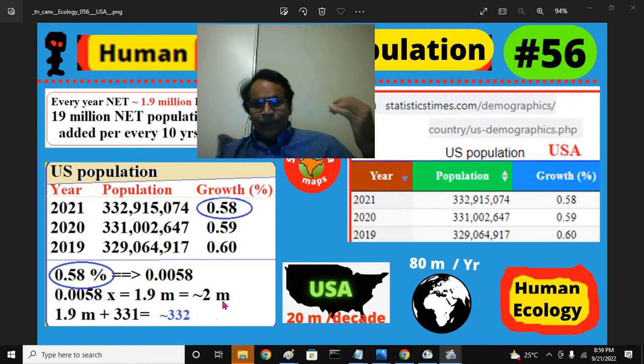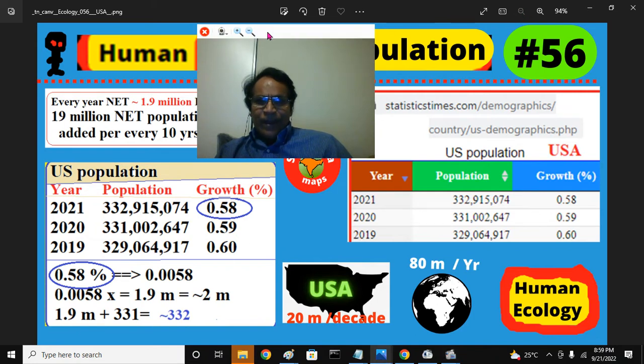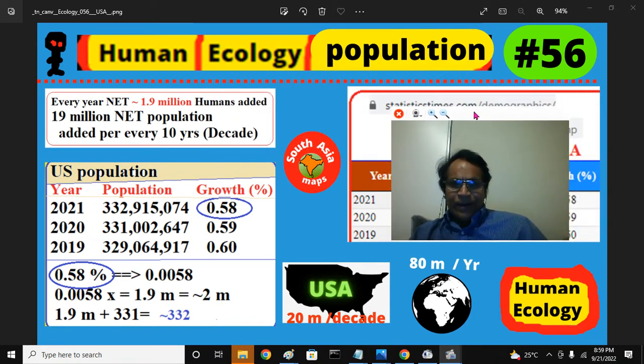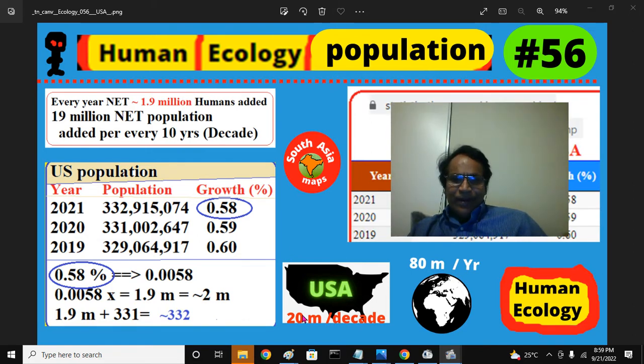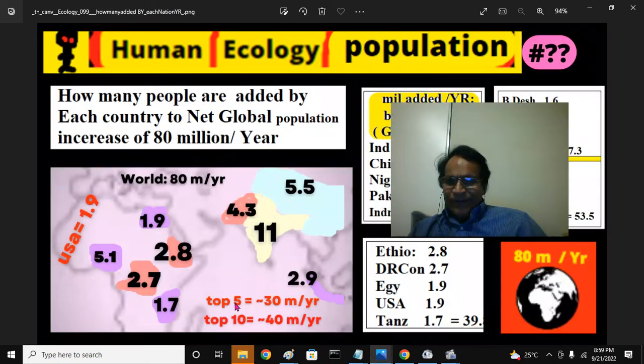We rounded it up to 2 million for your convenience. Add this 2 million to 331, that is the base population, and you get 332 or so. So every year, United States population increases by 2 million. For a decade, it increases roundabout 20 million people or so. This is the broad picture you get.